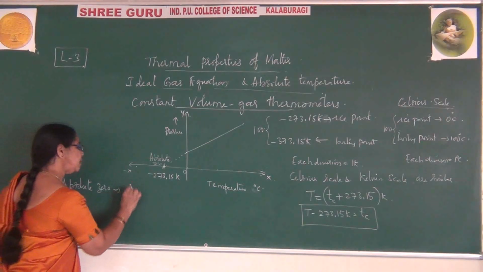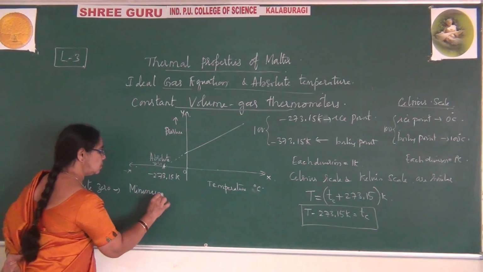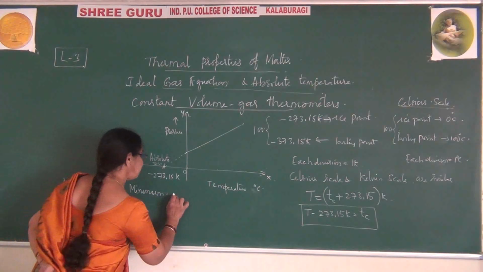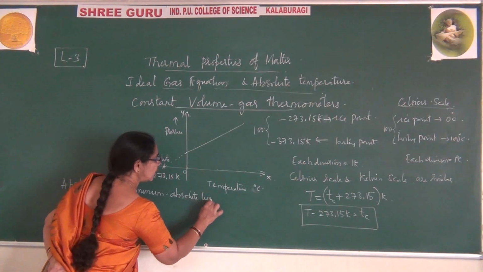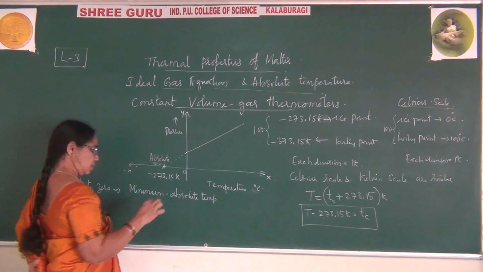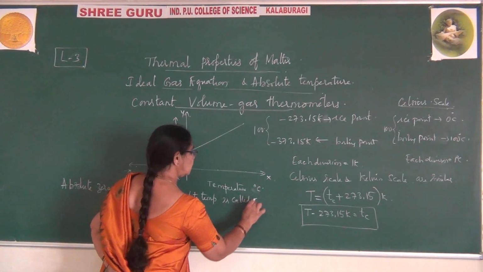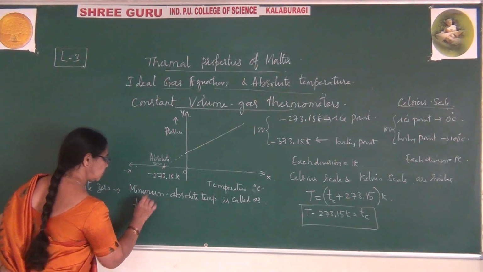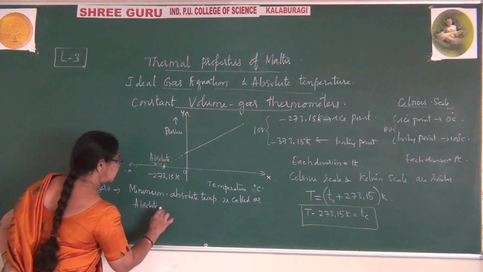It is the minimum absolute temperature. Minimum absolute temperature is called absolute zero.